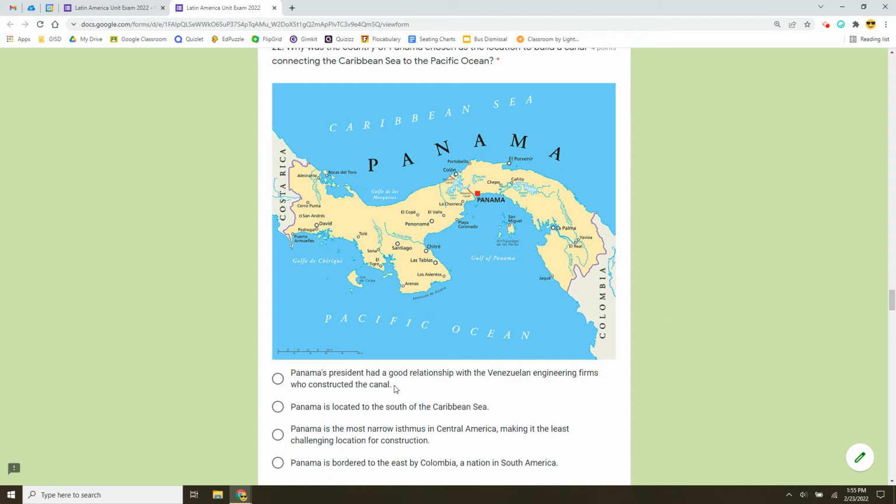Panama's president had a good relationship with the Venezuelan engineering firms who constructed the canal. Panama is located to the south of the Caribbean Sea. Panama is the most narrow isthmus in Central America, making it the least challenging location for construction. Or Panama is bordered to the east by Colombia, a nation in South America. Notice that some of these answer choices say statements that are true, but Mrs. Smith is looking for why did they build the canal here in Panama?